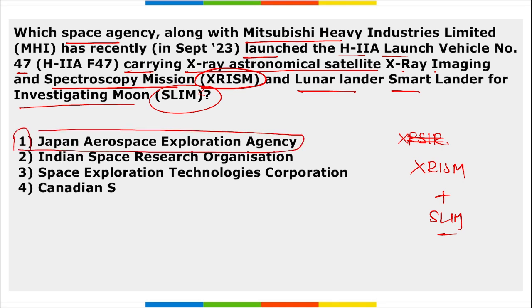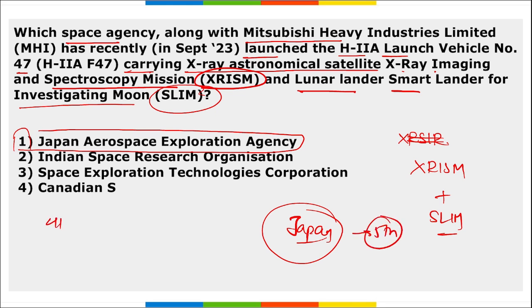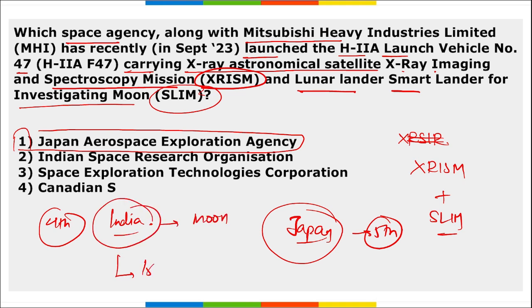They were carrying this, right? And this rocket was launched from Japan. Correct? And with this, Japan became the 5th country to soft land on the moon. Which was the 4th country? It was our India, and India became the first country to land near the south pole of the moon.